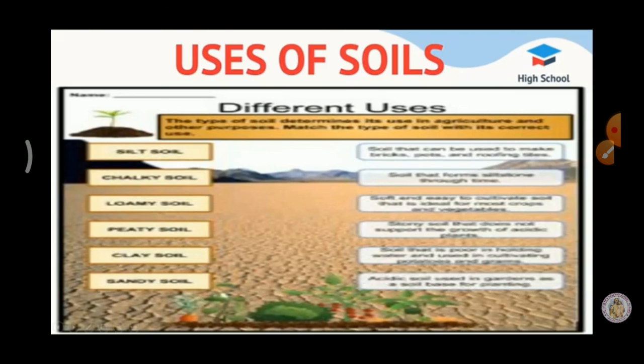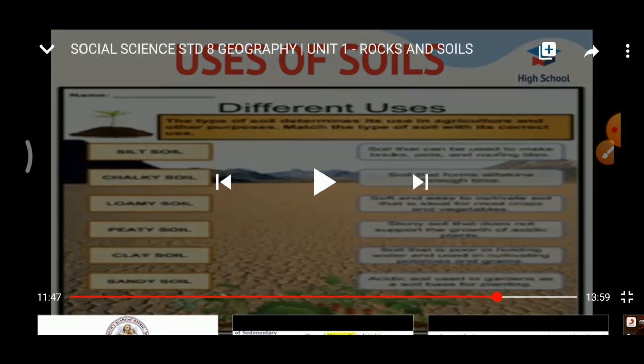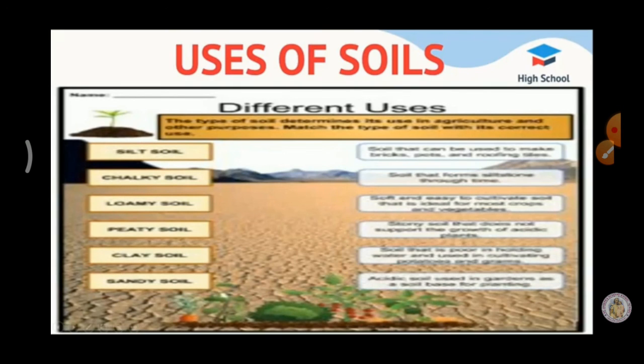Nowadays, rock-based industries are on the increase, which provide employment to a sizable population. These industries provide employment to the large number of people.